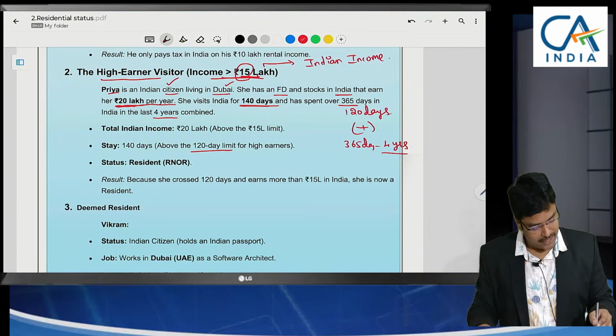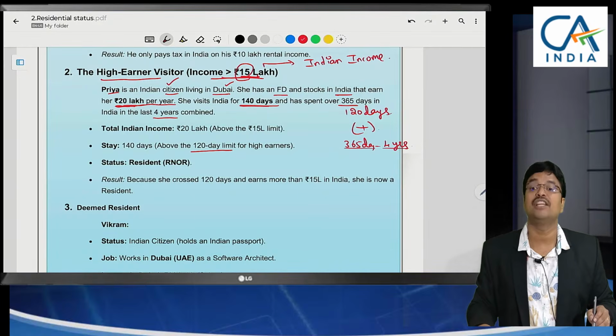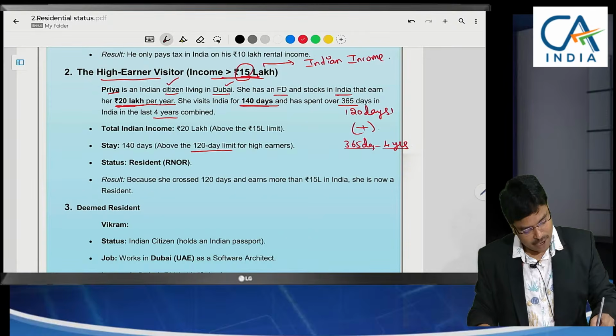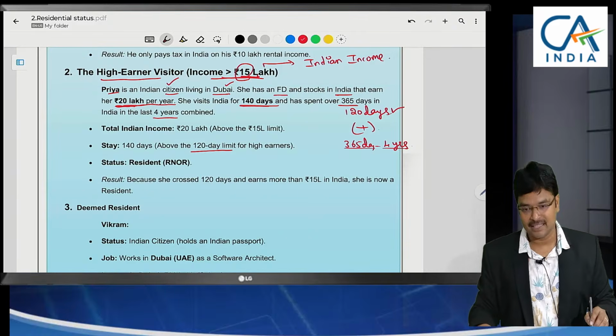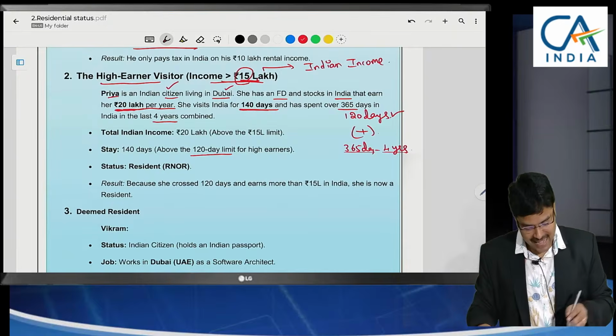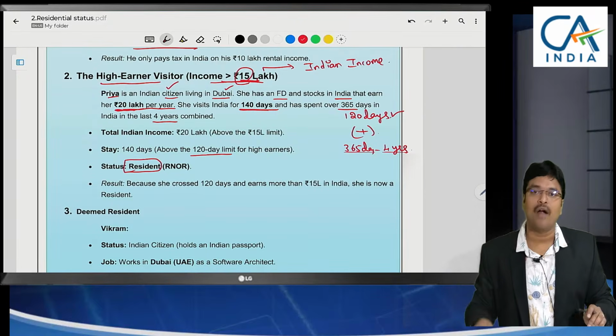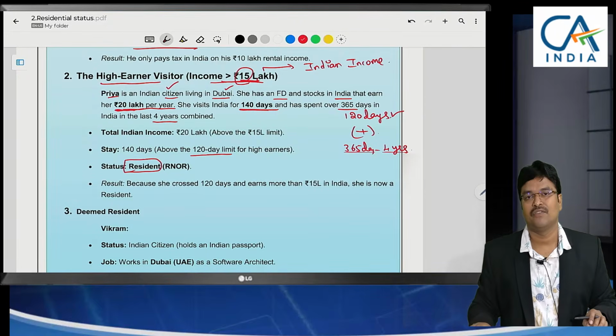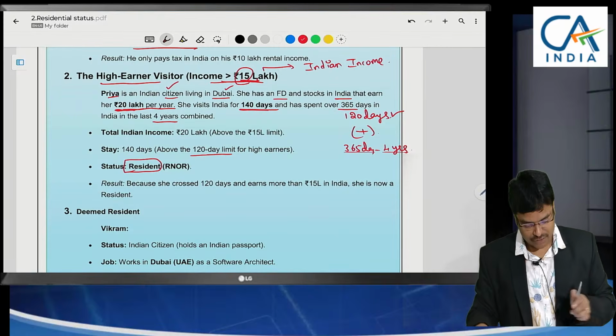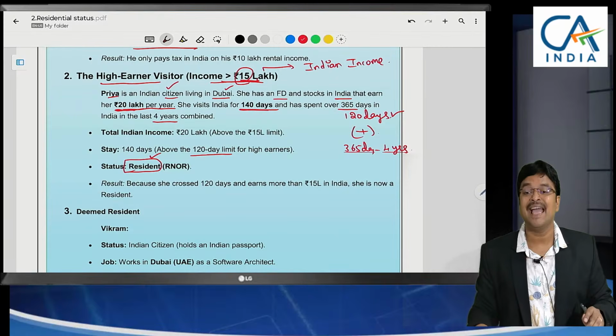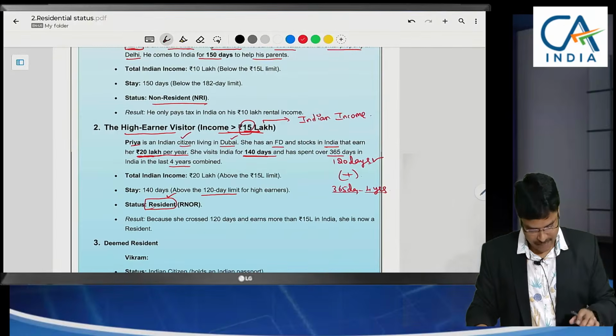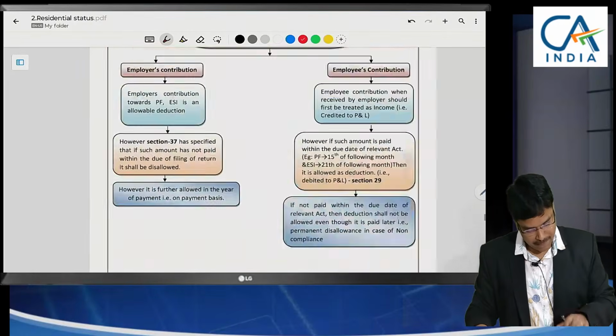In the last 4 years, how many days should she stay in India? 365 days. Plus, in the current year, how many days is she in India? 120 days. So she will be called a resident. Whether ordinary or not, we will decide within a span of 5 minutes. First of all, she will be called a resident. Let me go back to the provision.